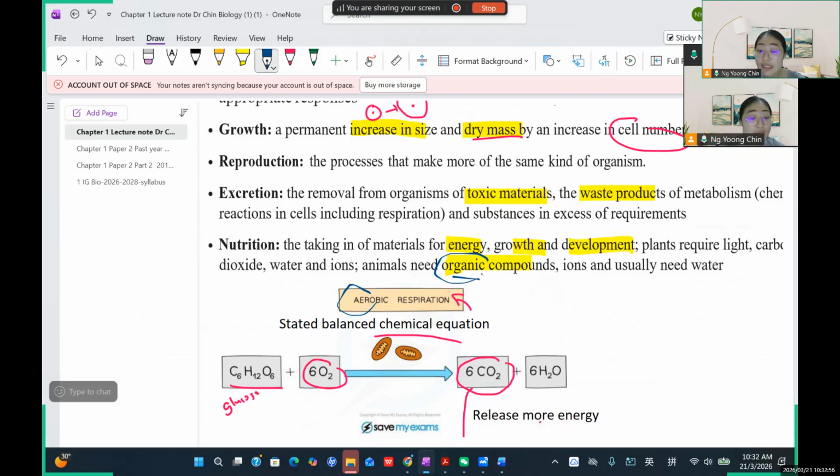Okay, so this is organic. Organic compound, because what? 有机物质的 organic. You have organic or inorganic, right? So organic is 有机物质. Later we'll learn more about what's meant by organic. It's actually a carbon-based compound, okay? 碳基, carbon-based. And then they usually need the water.